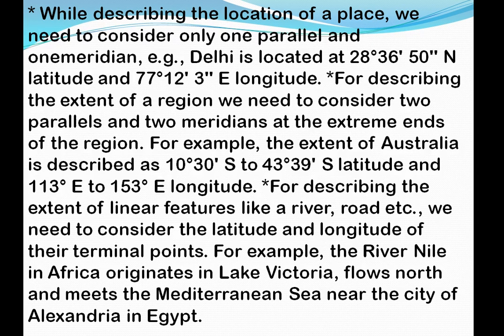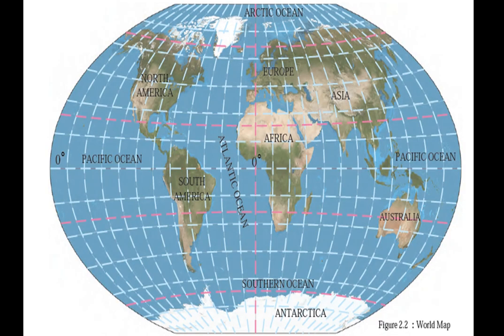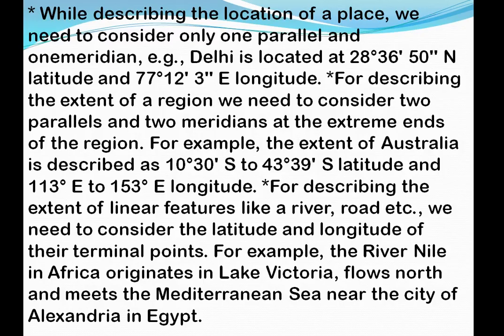While describing the location of a place, we consider only one parallel and one meridian. For example, Delhi is located at 28 degrees 36 minutes north latitude, and 77 degrees 12 minutes east longitude. You can see the latitude and the longitude lines in this figure.